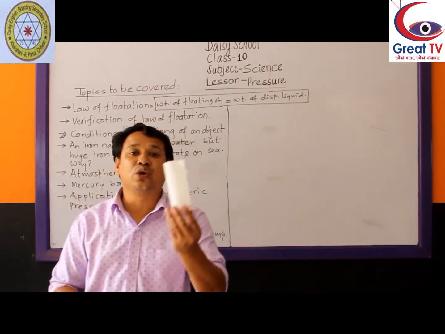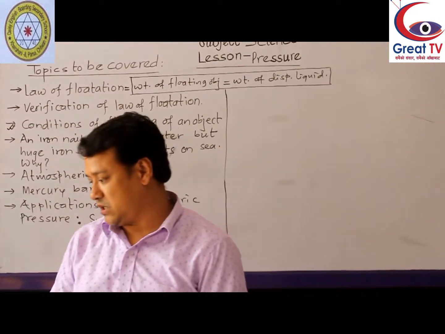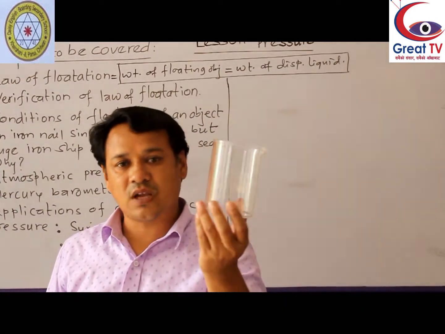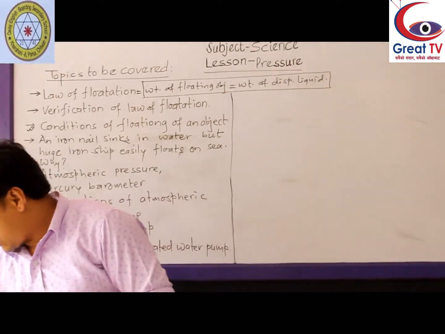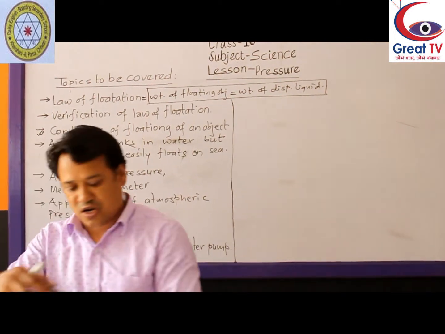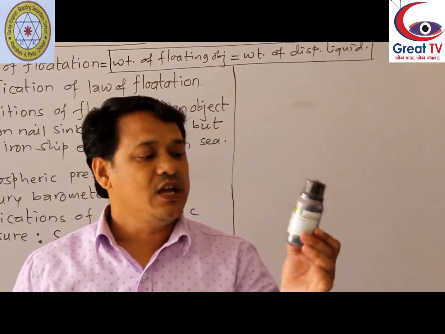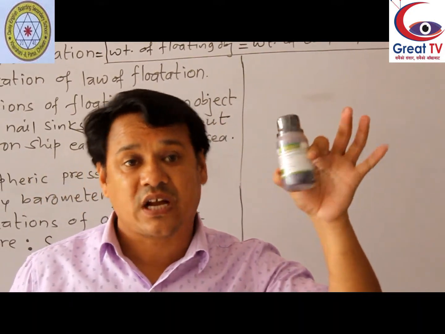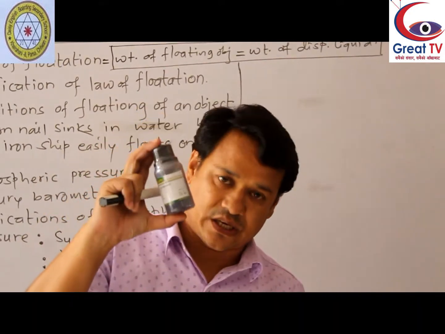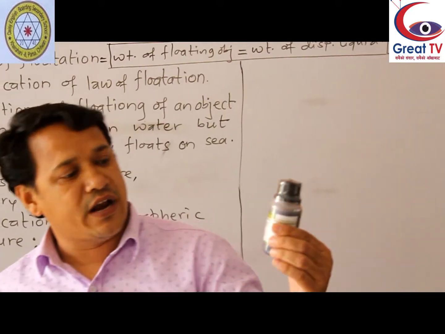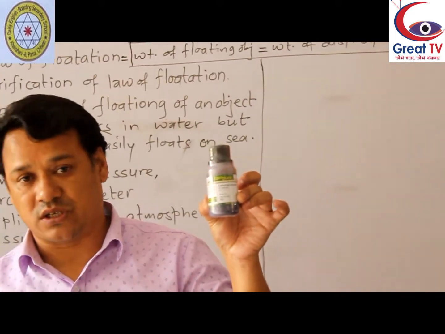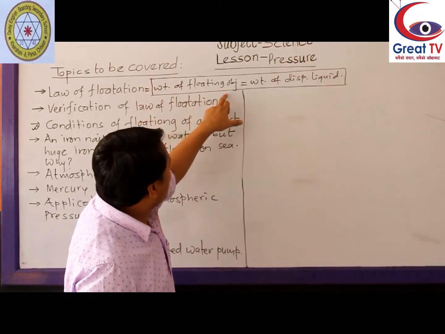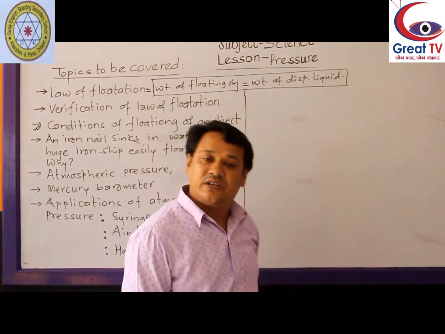Here is a Eureka can. It's a beaker, a glass beaker. And here I have taken one bottle. It is made of plastic, so it can float on water. That's why I am taking this as a floating object. Now I am going to use this bottle. So we are going to show weight of floating object is equal to weight of displaced liquid.